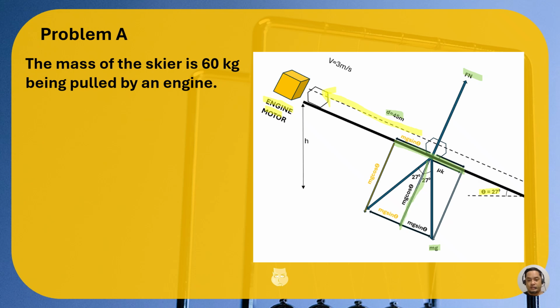If it's the adjacent side, and the angle is adjacent to the side, then definitely it will carry the cosine theta.